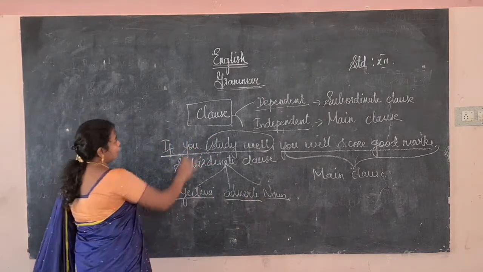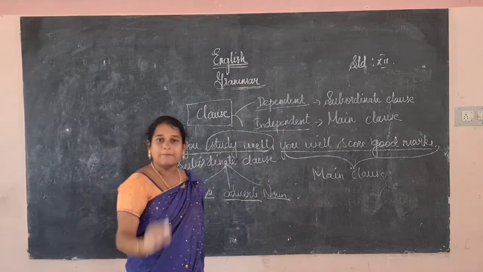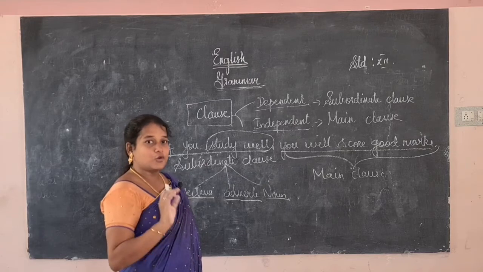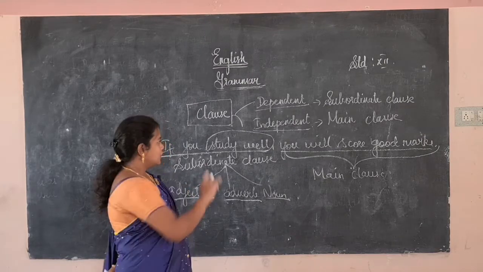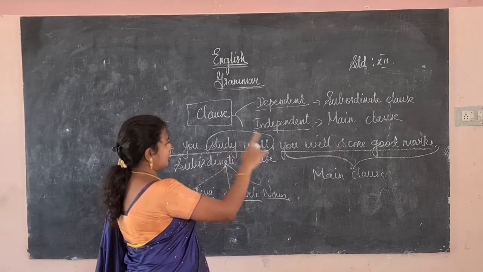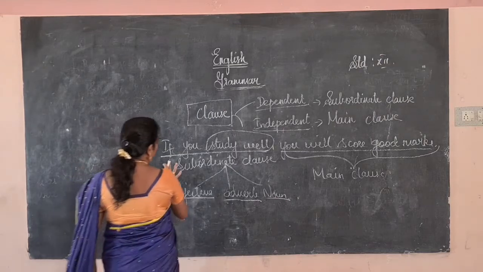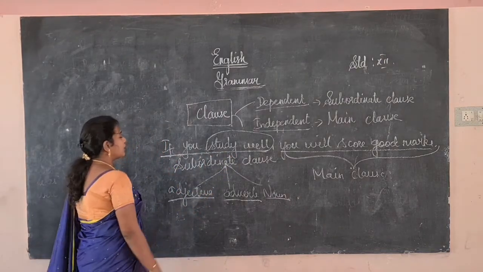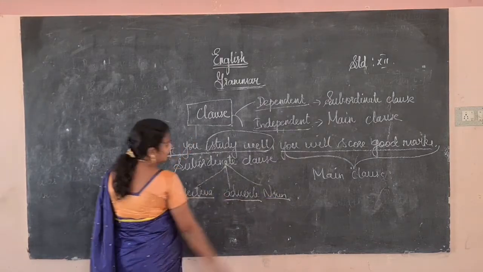So this is how first we have to know what is a clause. A clause is a group of words which gives a complete meaning, and it has a subject and the predicate. The clauses are of two types, one is the independent clause, another one is the dependent clause. The dependent clause is known as subordinate clause, the independent clause is known as main clause. This is how we have to find out which is a subordinate clause and which is a main clause. Okay, and the subordinate clause also has three types: adjective clause, adverb clause and the noun clause.